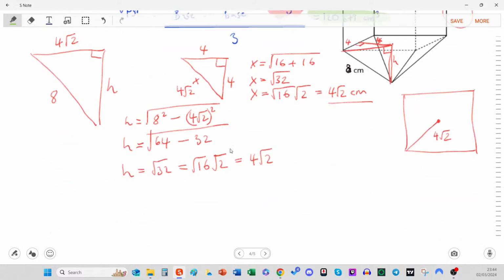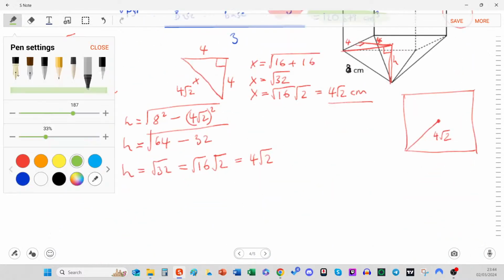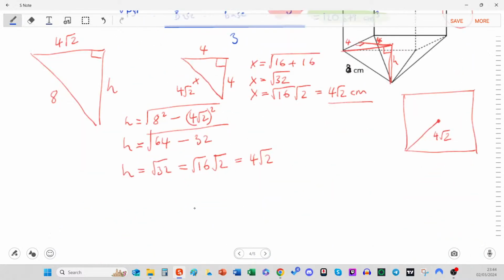My final answer, I'm going to write down the bottom. Total volume equals 632.68 centimeters cubed. I rounded that to 2 d.p. 2 d.p. Okay. Sounds like a Queen song.